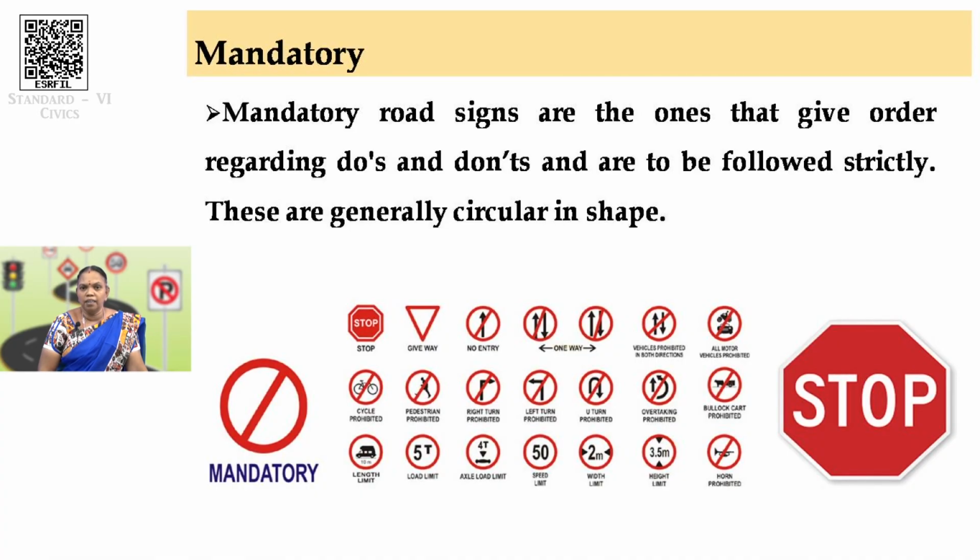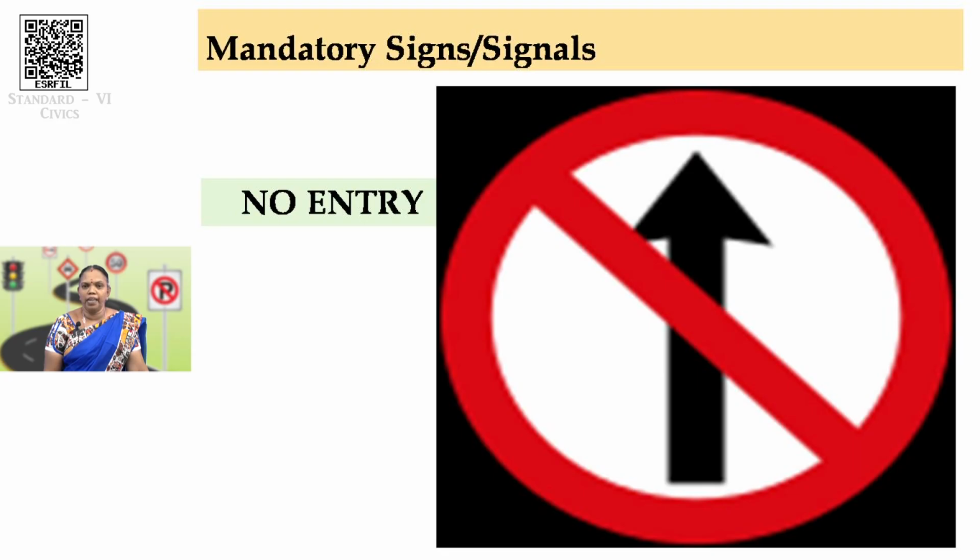See the slide, you can see there are many circled red symbols. These are called mandatory. See the symbol of stop. Then there are so many round circles that come under mandatory. See this one, this symbol indicates no entry. When you are traveling, maybe on a bicycle or with your parents, whenever you see this sign, you should immediately not travel in that place.